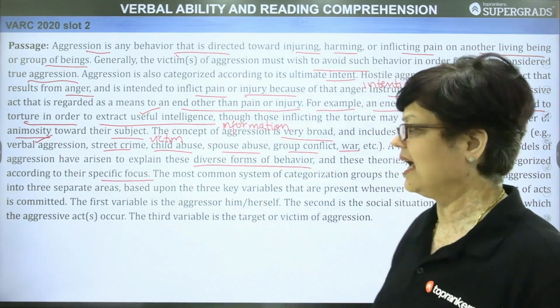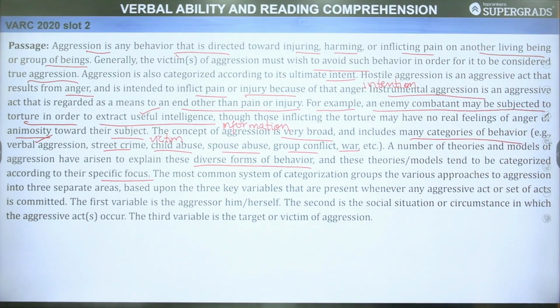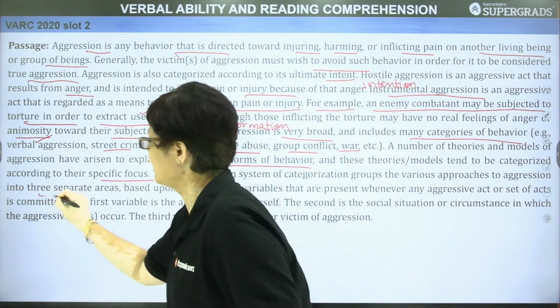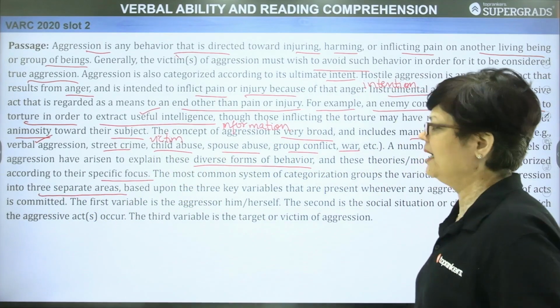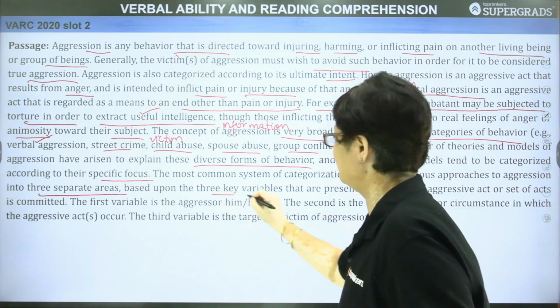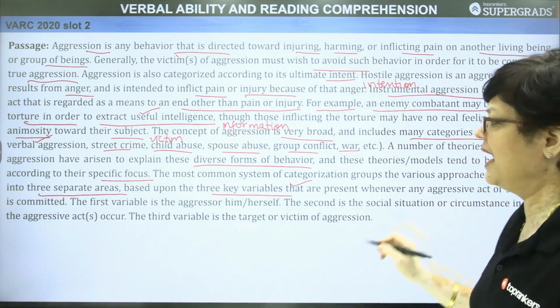The most common system of categorization groups the various approaches to aggression into three separate areas. This categorization is based upon three key variables that are present whenever any aggressive act or set of acts is committed.